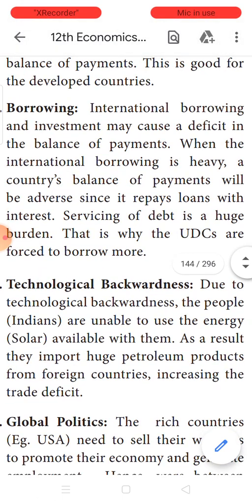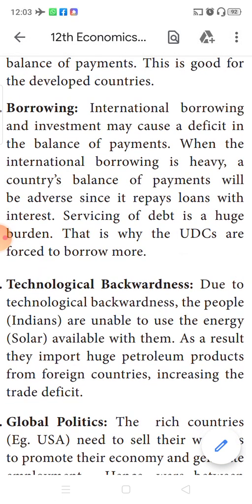Next is borrowing. When we constantly borrow from other countries or from the international agencies, what will happen? The amount of money that is due to be paid by us to the other countries will increase. When money borrowed increases, automatically the interest to be paid also increases. When this keeps on accumulating, we become indebted to those countries and the burden is very, very huge. Servicing of debt is a huge burden. Servicing of debt means what? Constantly paying the interest amount for the loans that we have borrowed is servicing of debt. This will literally mount our heads. As a result of that, the underdeveloped countries face the disequilibria.